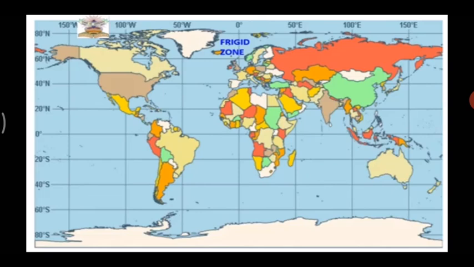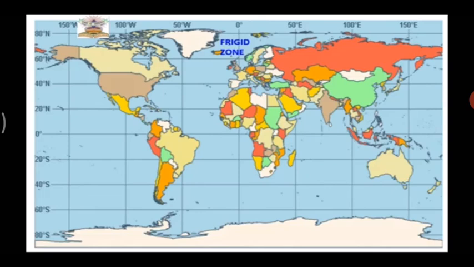So we learned that the tundra region is here between 65 degrees to 90 degrees, and it's very cold. Then below the tundra region, we have the taiga region, between 55 degrees and 65 degrees north parallel. Here also you will find it cold and snowfall.